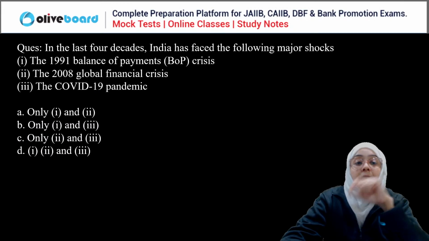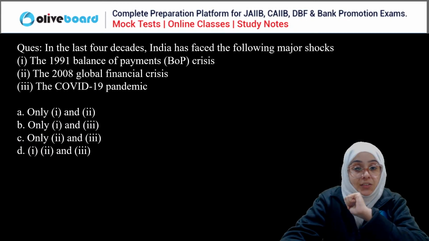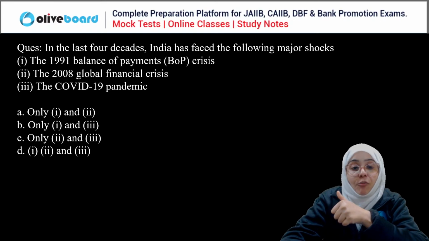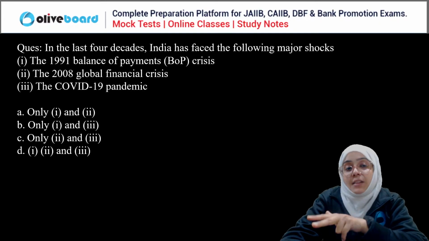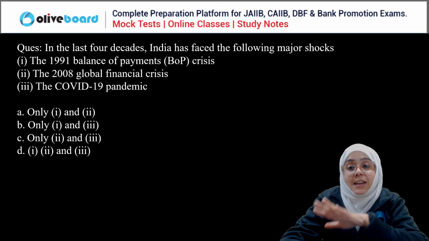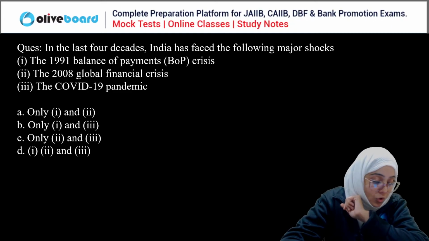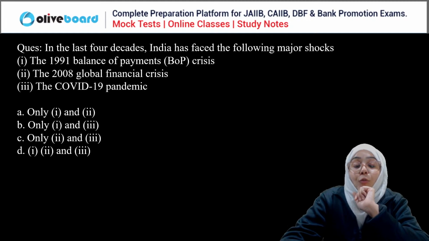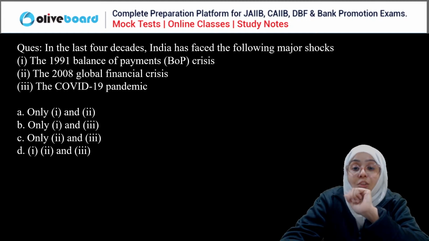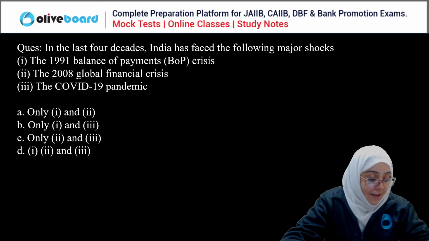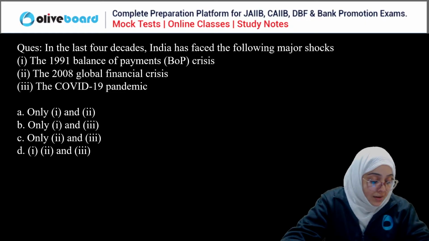Next. In the last 4 decades, meaning 40 years, India has faced which of the following major shocks? The 1991 balance of payment crisis, the 2008 global financial crisis, and the COVID-19 pandemic. In the last 4 decades, India has faced which of the following major shocks? Everyone, please answer this question. We have three here, so you have to choose the correct statement.